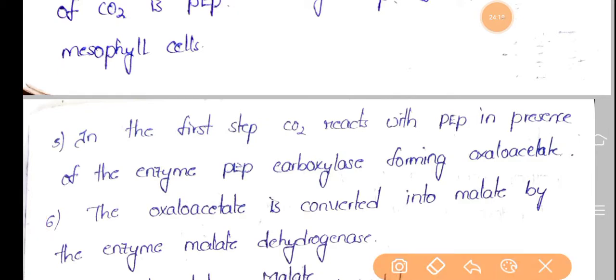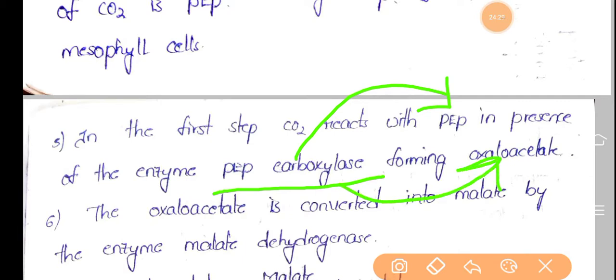By the action of this enzyme on phosphoenol pyruvate, oxaloacetate is formed, and here one CO2 molecule is utilized in this reaction.